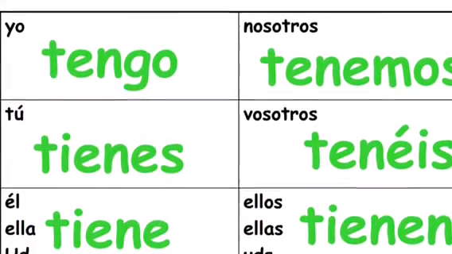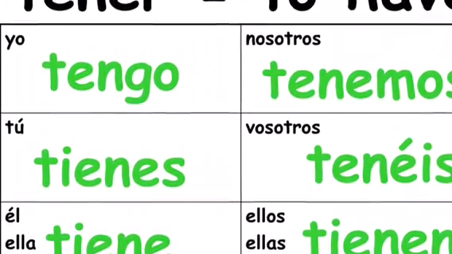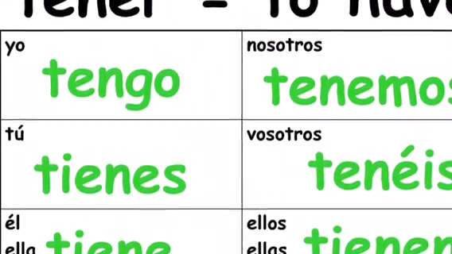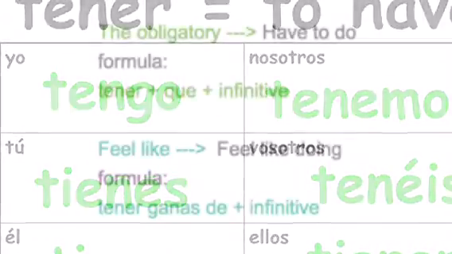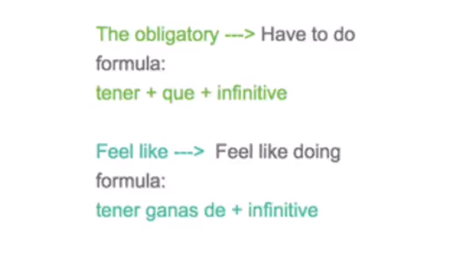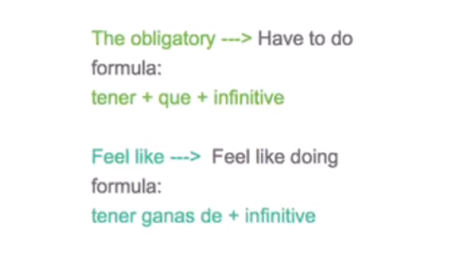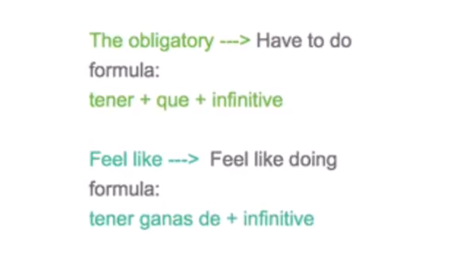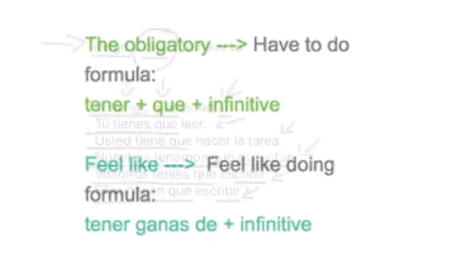Tener is an irregular verb, which means you have to remember its conjugations. It is also an e to ie stem changer, which changes the tú form, the usted form, and the ustedes form. There are two formulas for the word tener. The tener plus que plus infinitive formula explains what we have to do, while tener plus ganas de plus infinitive explains what you feel like doing.